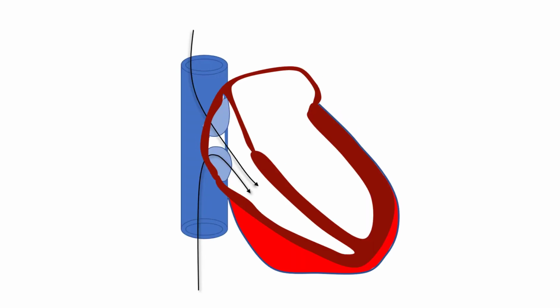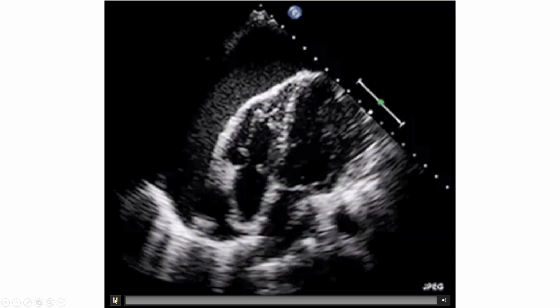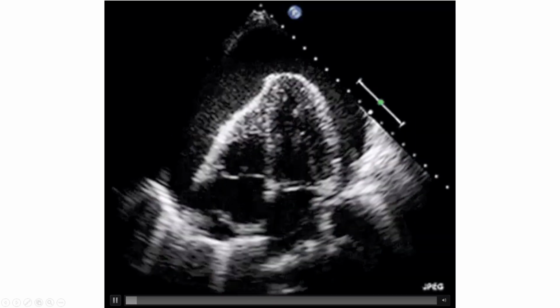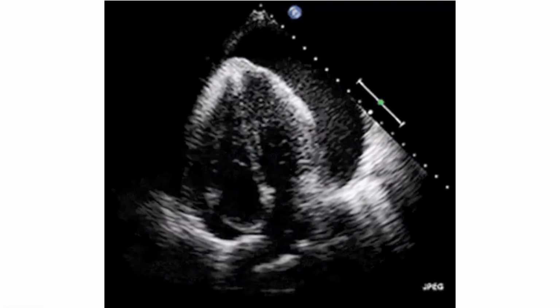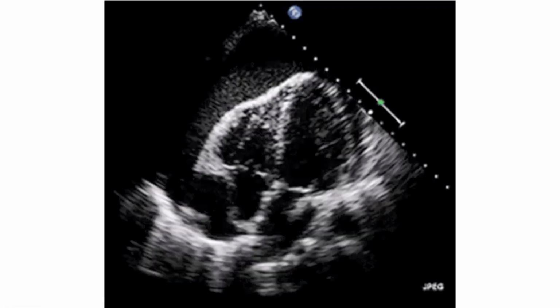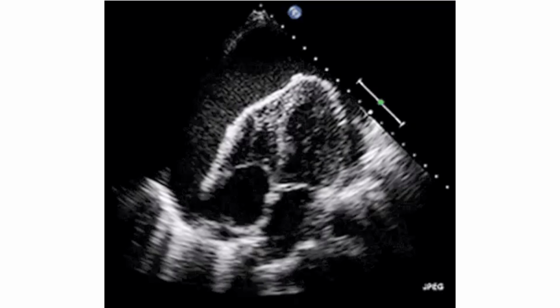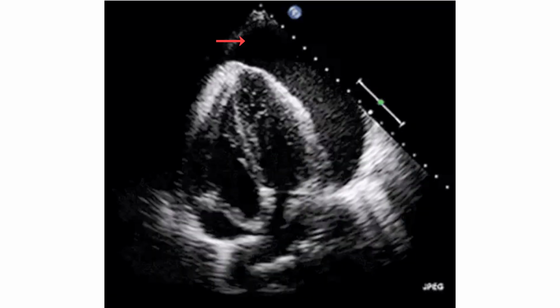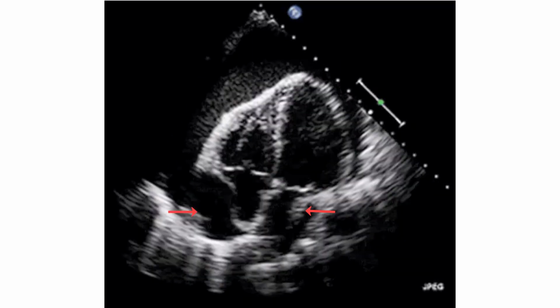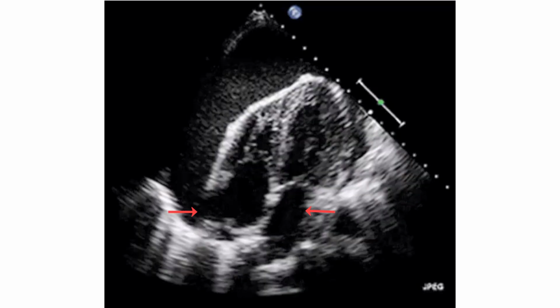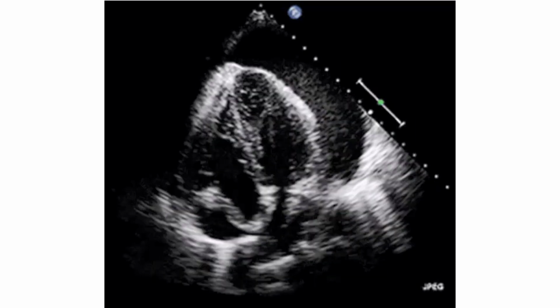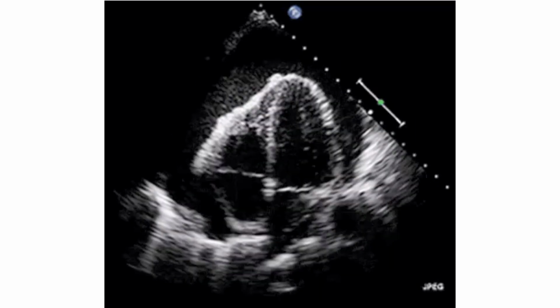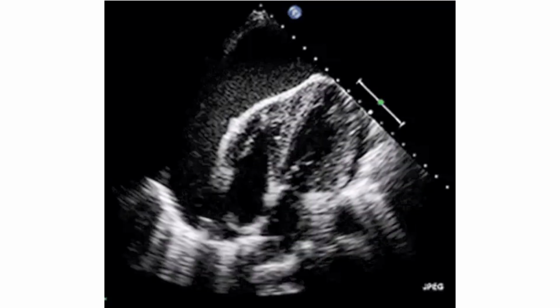Tamponade compresses the right atrium and ventricle, impeding venous inflow. This is what it looks like on ultrasound. The chest wall is at the top. The heart is beating and swimming in a sea of pericardial fluid. You can see how both the left and right atria are indented by the pressure in the pericardium. The right ventricle, which is on your left, compresses near the apex.